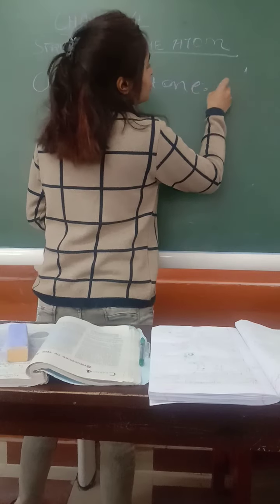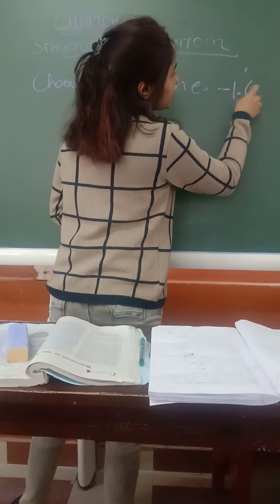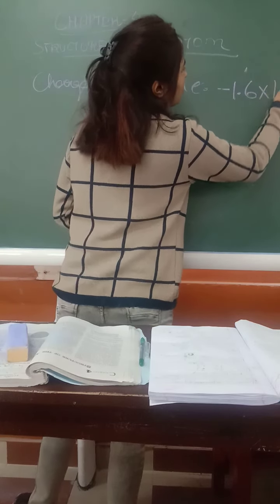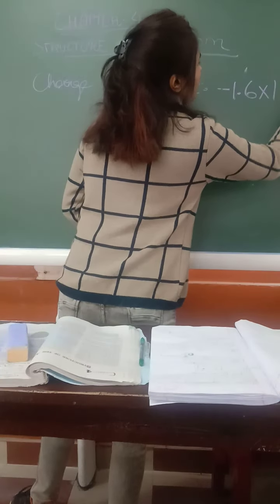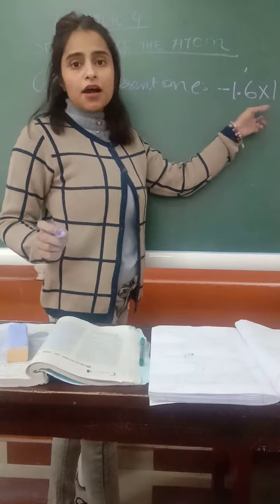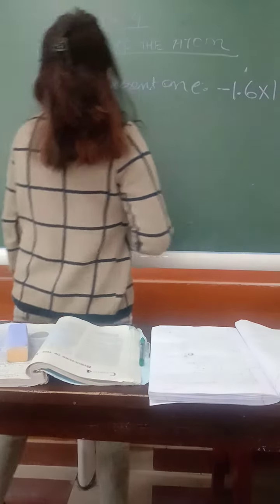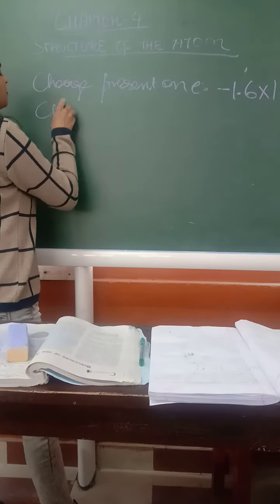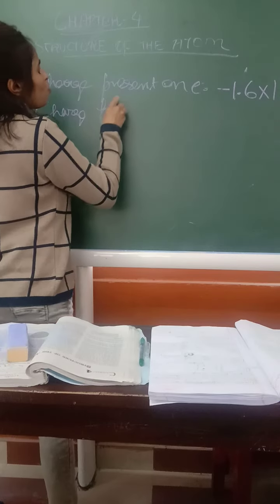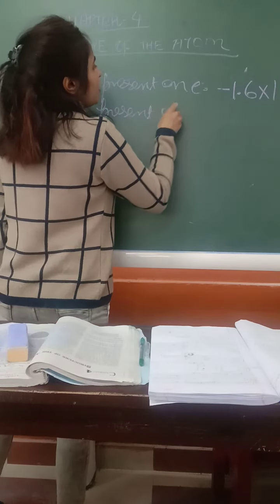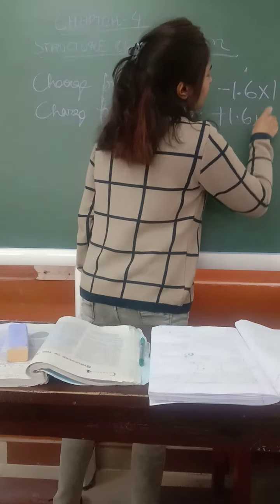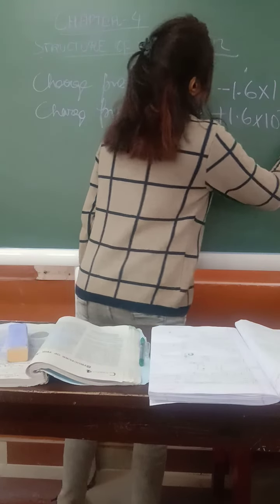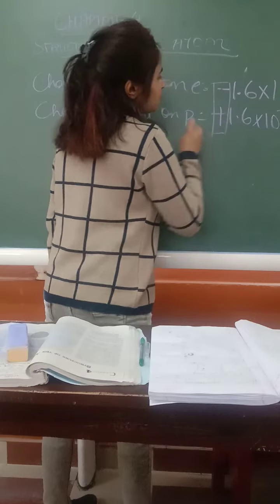Now it is negative, so it will be minus 1.6 into 10 to the power minus 19 coulomb. Remember, the units are very important. Charge present on proton, since it is positive, so it will be plus 1.6. If you don't write plus, it's okay. Remember the difference is just this.